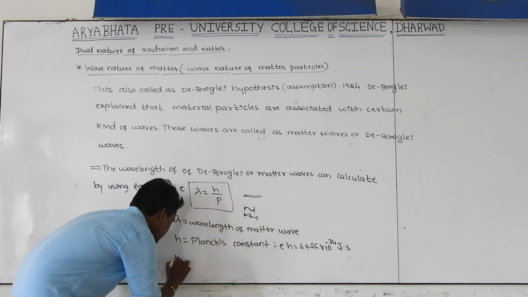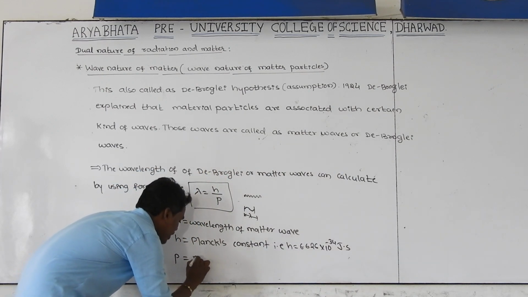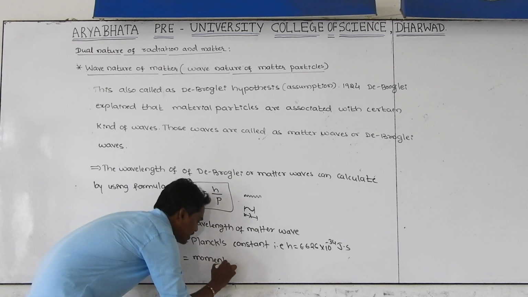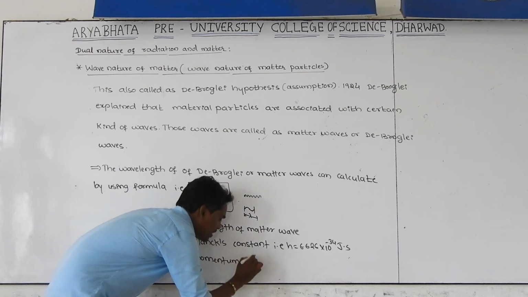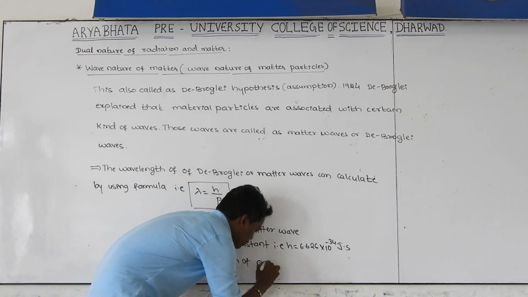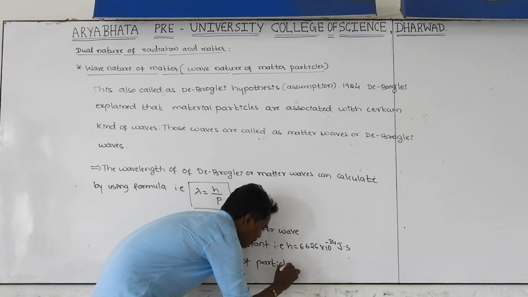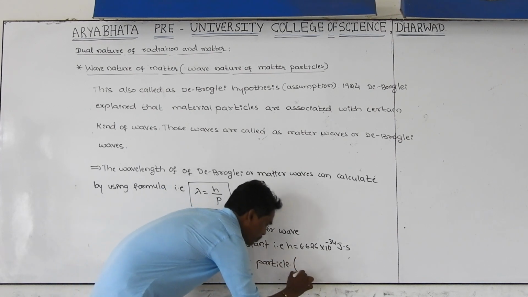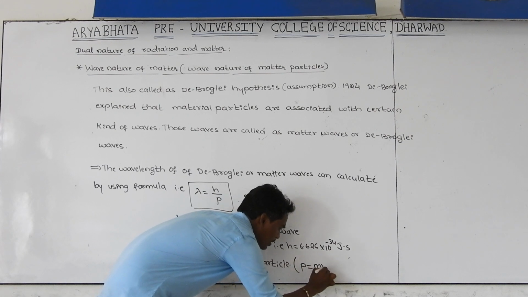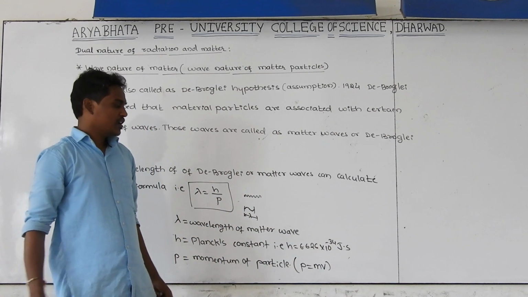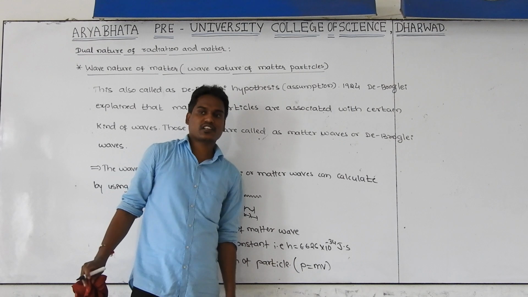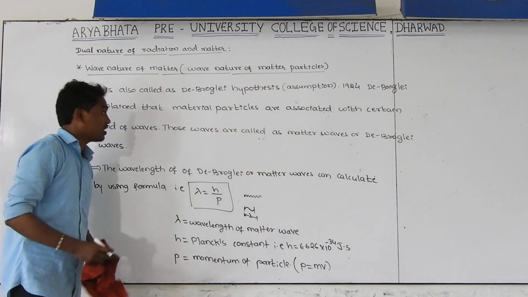And what is p? p is the momentum of the particle. Here p can also be written as p equal to m into v, because the momentum is calculated as the product of mass and the velocity of that particle.